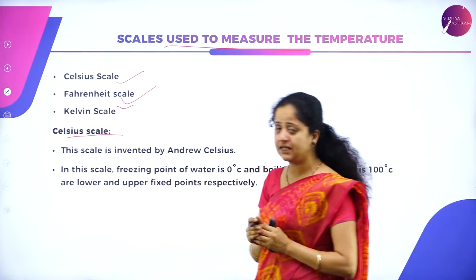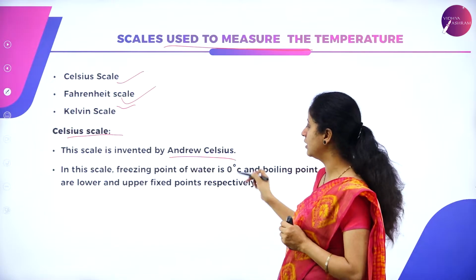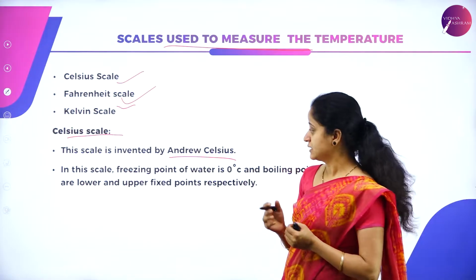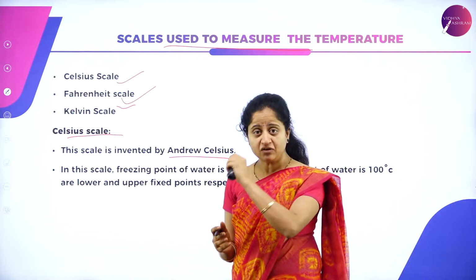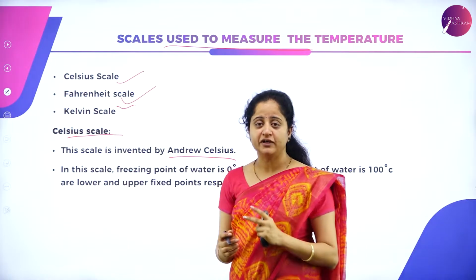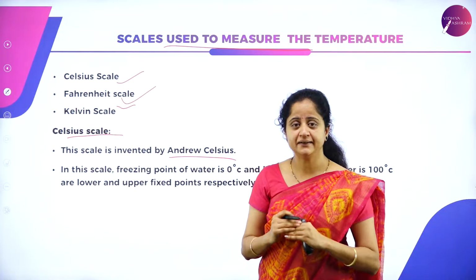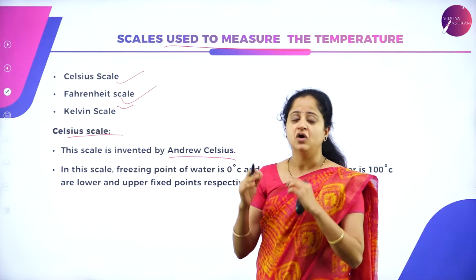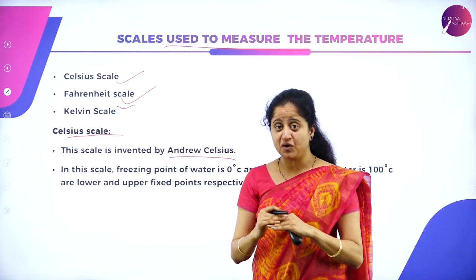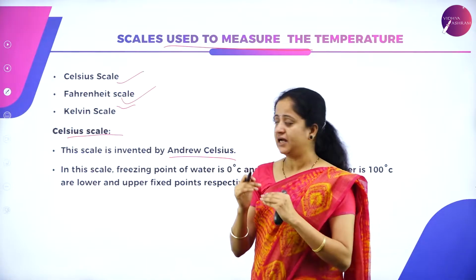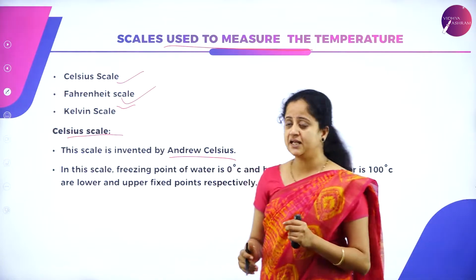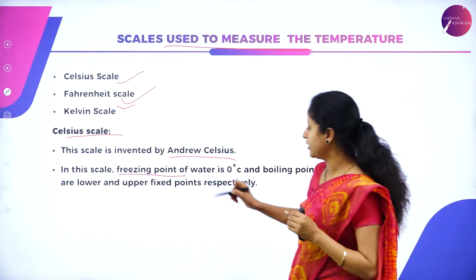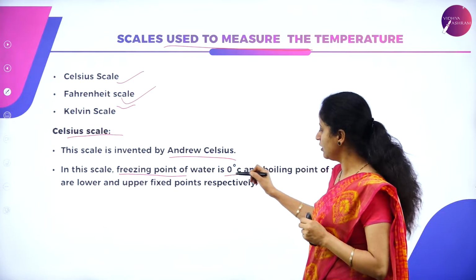Celsius scale is invented by a scientist called Andrew Celsius. In this scale, in any of the scales, we will be having two important points to remember. One is the melting point, the other one is the boiling point, or we can also call it as ice point and steam point. And in this Celsius scale, the ice point or the freezing point of water is 0 degrees Celsius.